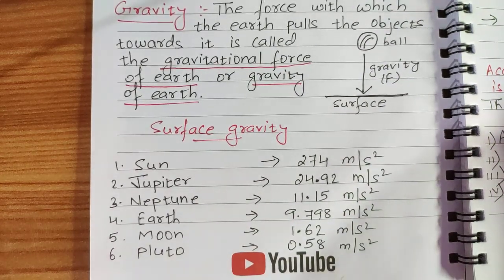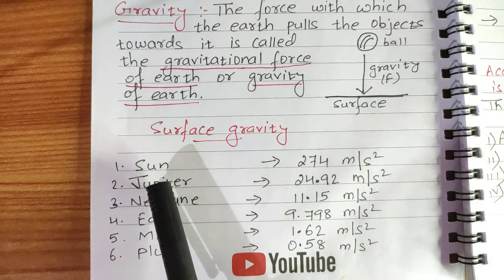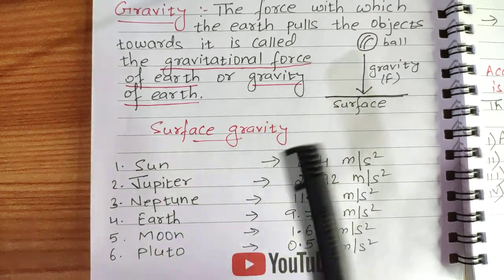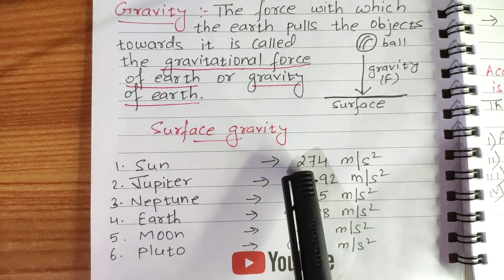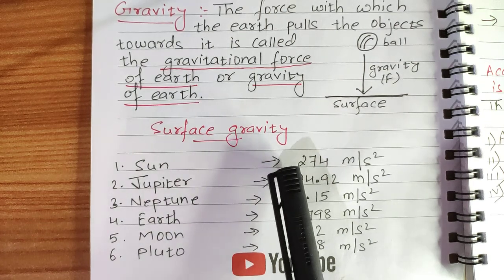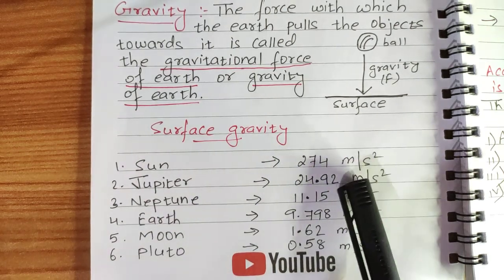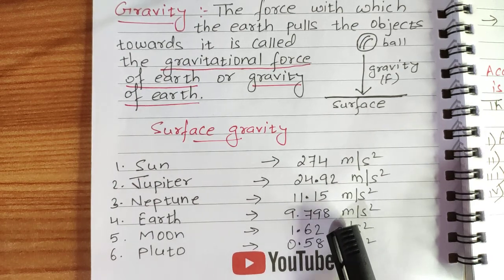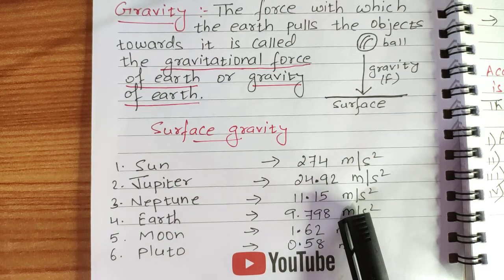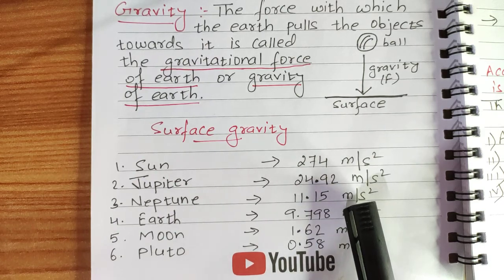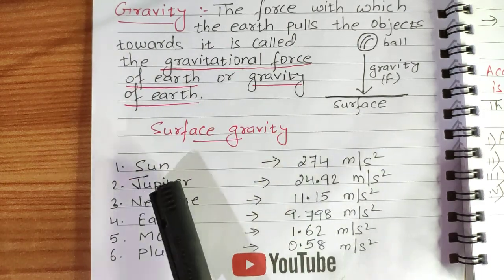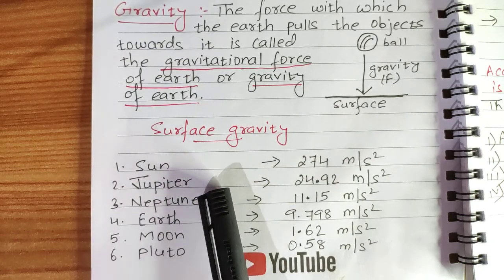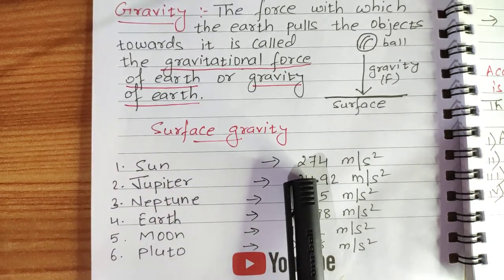Now children, you see the surface gravity of sun and the surface gravity of Pluto. The surface gravity of sun is the highest, 274 meter per second square, compared to other heavenly bodies. Can you tell me the reason why? Think. Yes, the reason is mass. The mass of sun is highest. Sun is the biggest, is it? That's why its gravity is also more.